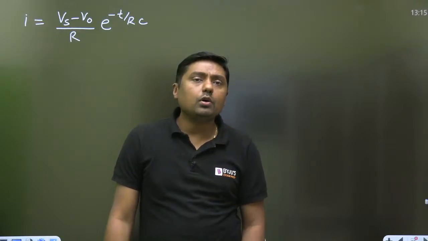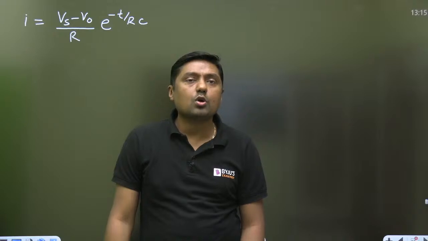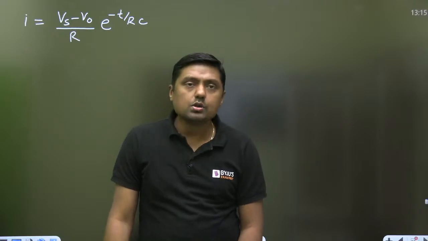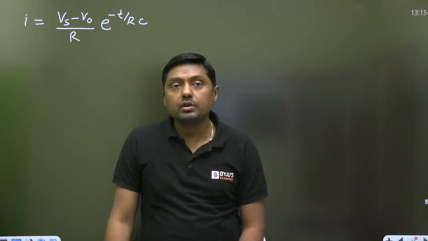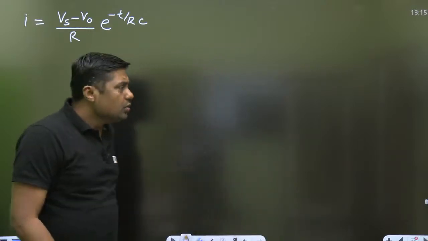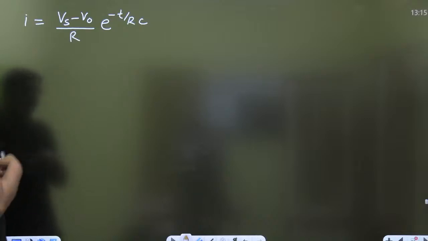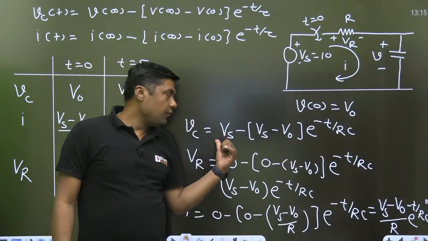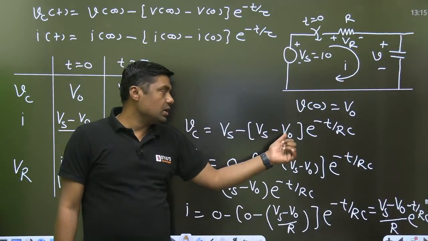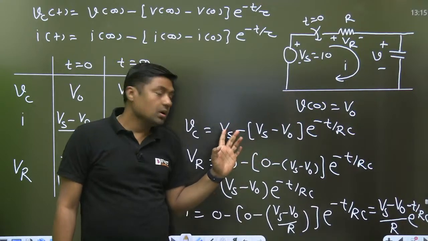No, why 2? Why are you writing the 2, my dear? AKG, it is not 2. What is the initial voltage across the resistor? 8 volt. It depends upon the value of V0. So always remember, I am going to give you the idea how to find the voltage across the capacitor. This is the formula: final value minus initial value, times e raised to power minus t by RC.